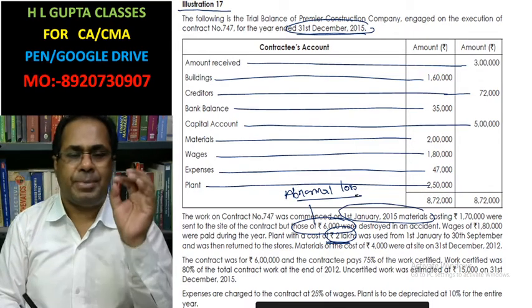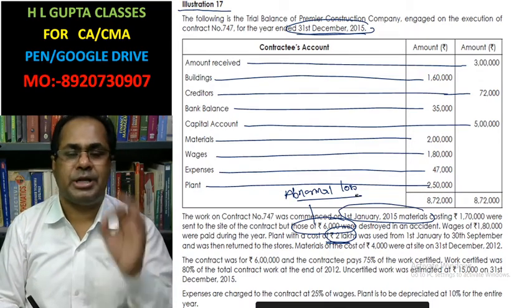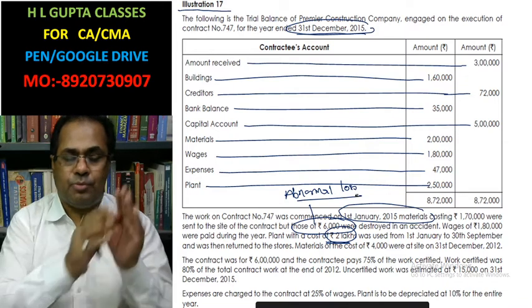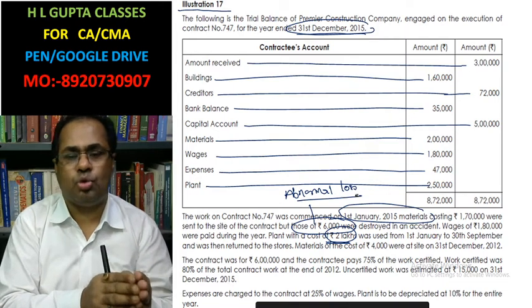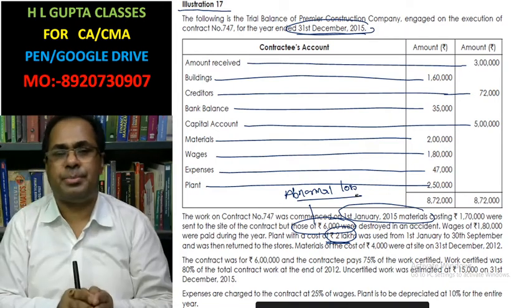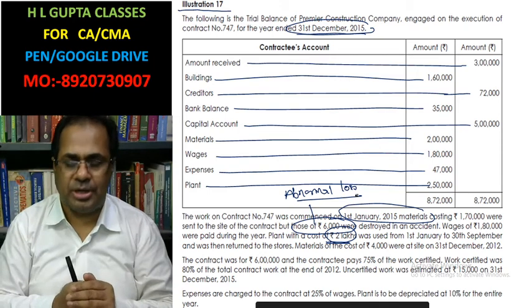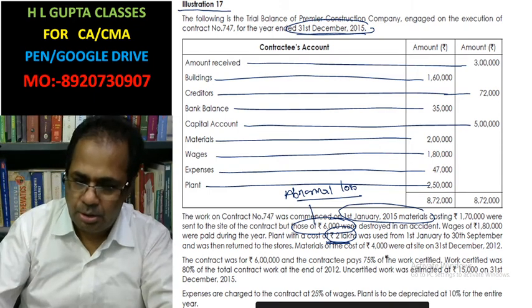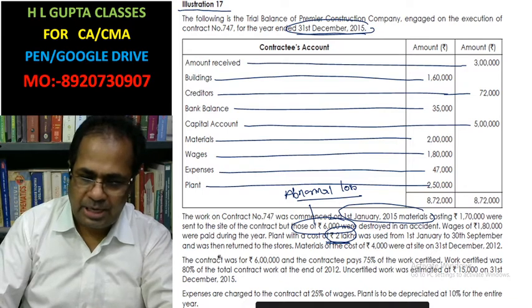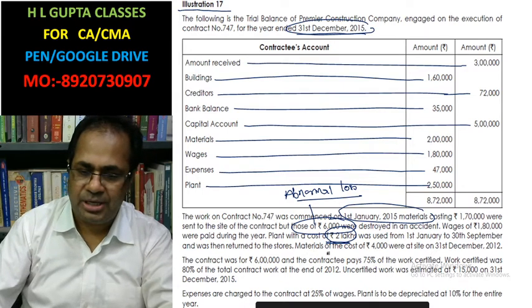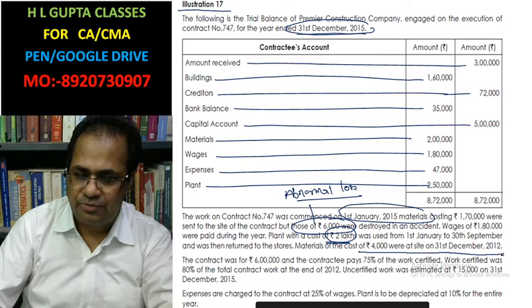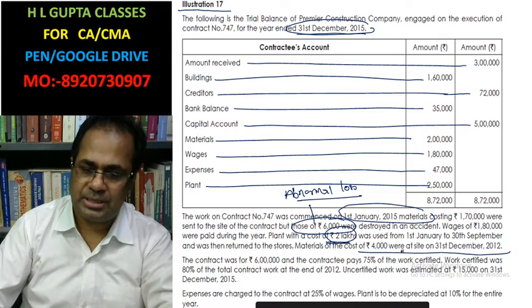It means the plant has been used for 9 months only, from 1st January 2015 to 30th September 2015. Material of rupees 4,000 was at site on 31st December.